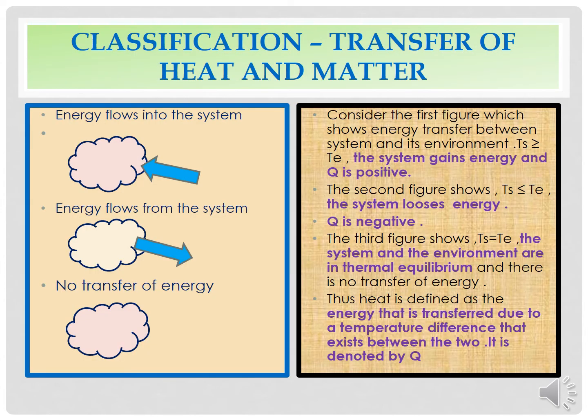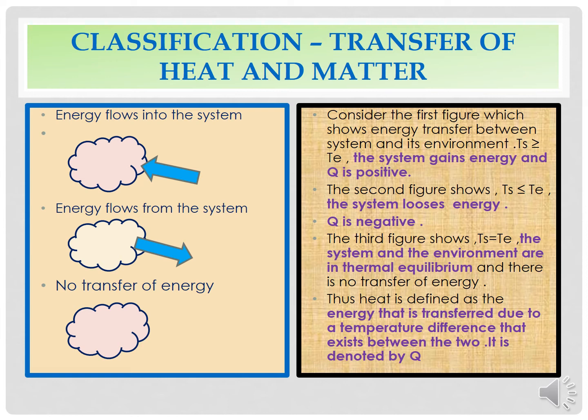Let us now go through the classification, that is, the transfer of heat and matter. We will consider a glass filled with water on a table. The glass along with the water in it forms a system. Let the temperature of this system be denoted by Ts and the temperature of the environment be denoted by Te. We notice that if Ts and Te are not the same, then Ts will change until both the temperatures are equal and a thermal equilibrium is reached between the system and the environment.